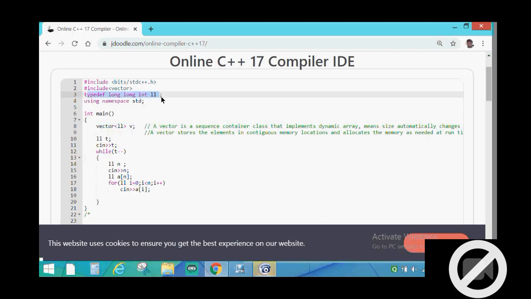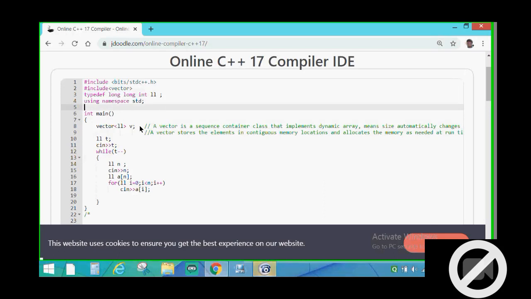Now I have used typedef long int ll. This is just a shortcut. Typedef helps us rename an already named keyword, meaning I can name long int as ll. Now I have written ll here.